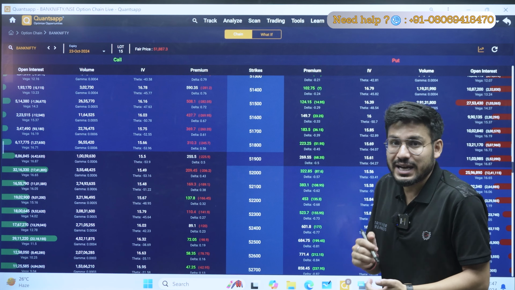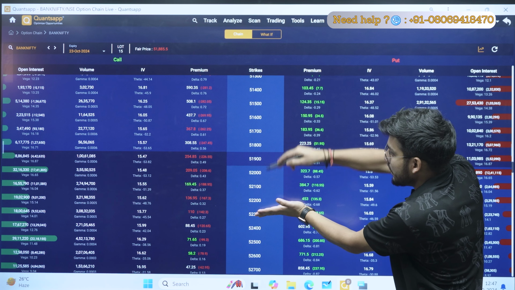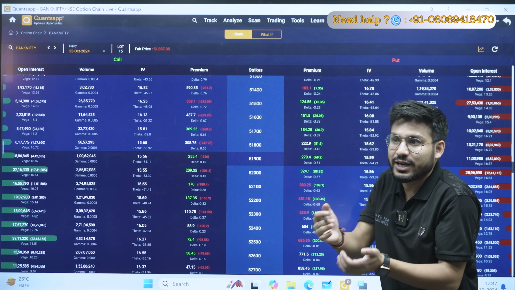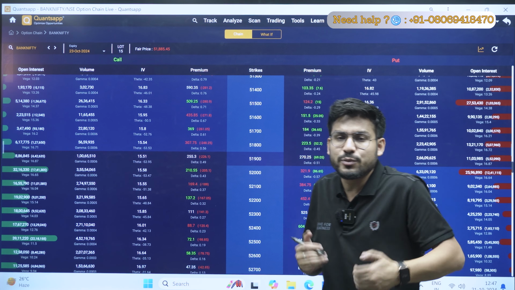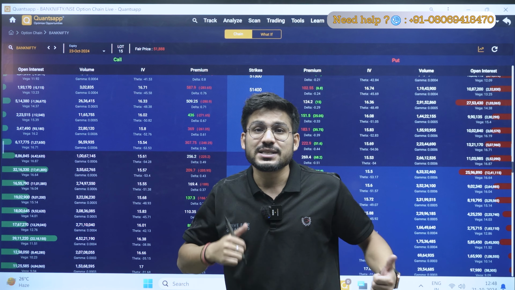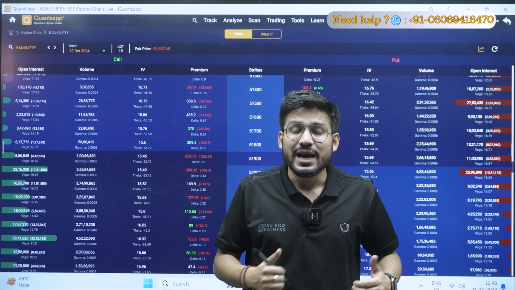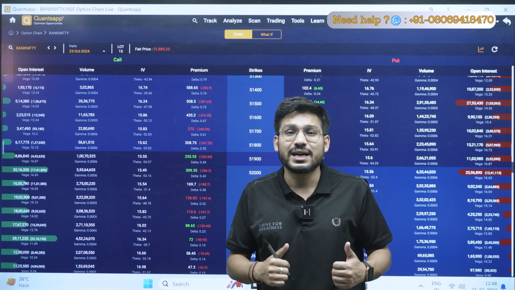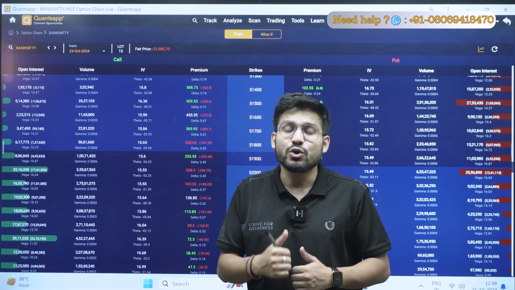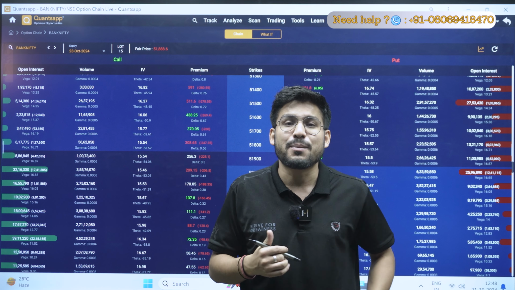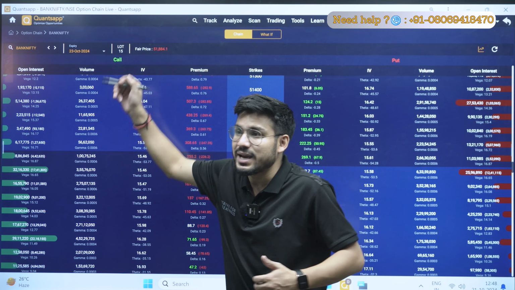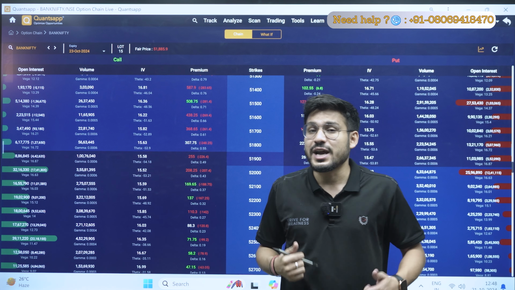They are analyzing that the market will move only within a range of 200 to 300 points, not more than that. When there is no fear, the volatility is less. So IV is nothing but the fear of sellers, how much the market can move till this expiry. That is what IV actually is.